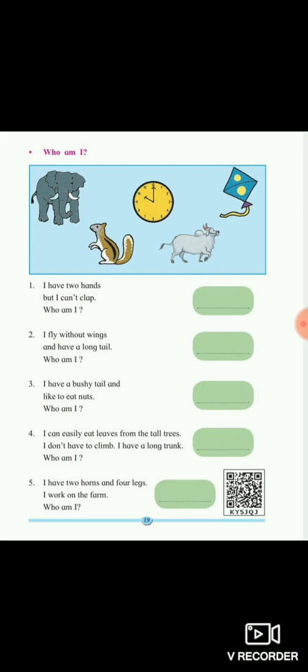So students, let us check the answers that you have written. Carry a pencil in your hand. Now I am going to tell you the answers that you have to write in the green colored space. The first one is: I have 2 hands but I can't clap. Who am I? Clock. Write the spelling in the box I have written and showed you. The first answer is C-L-O-C-K, clock.